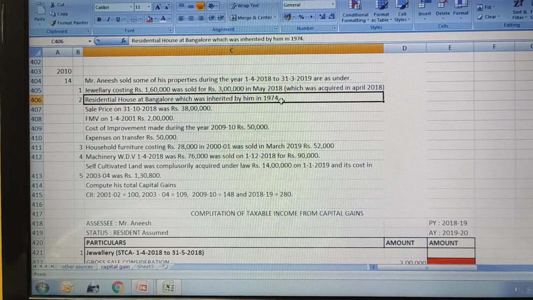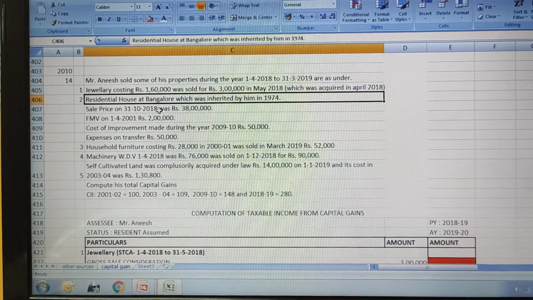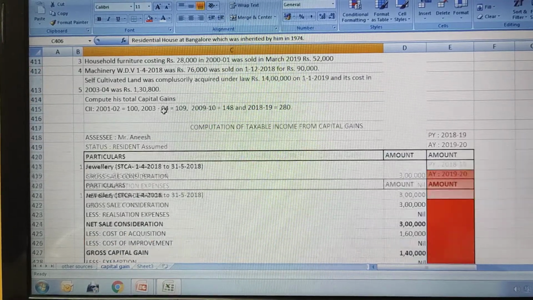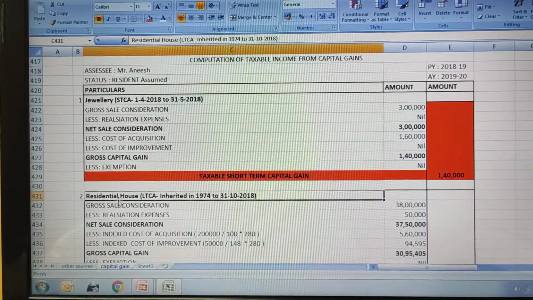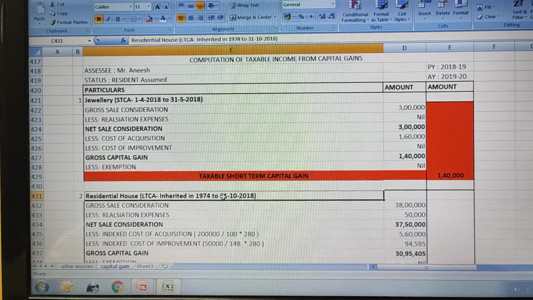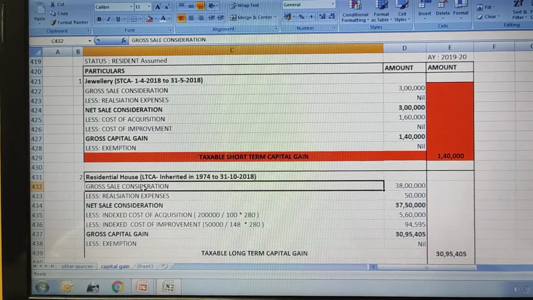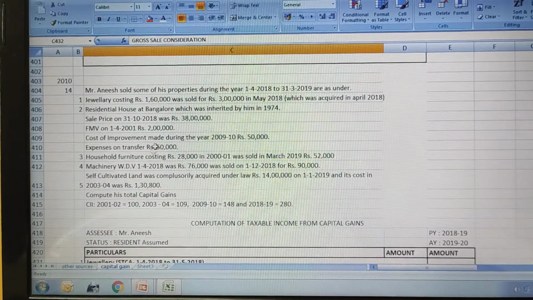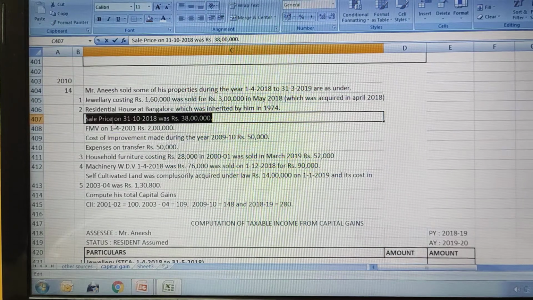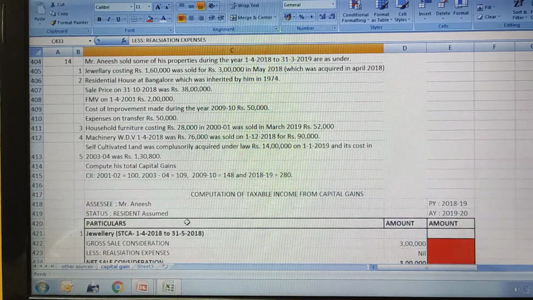So 1974 to 2018 is more than 3 years he had the property with him, so it is a long-term capital asset. Residential property, long-term capital asset. The dates are given, so we will follow the format of long-term capital asset here. Gross sale consideration: the property was sold for rupees 38 lakhs, so write that 38 lakh minus realization expenses.